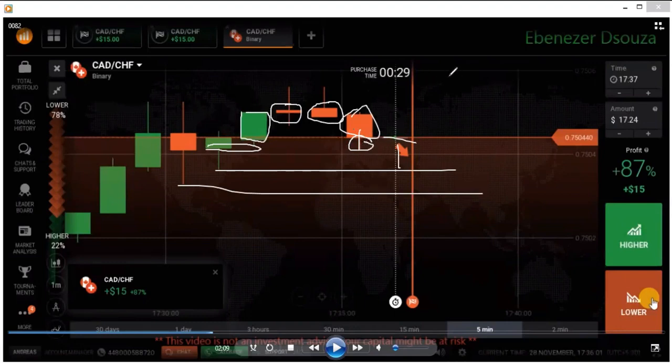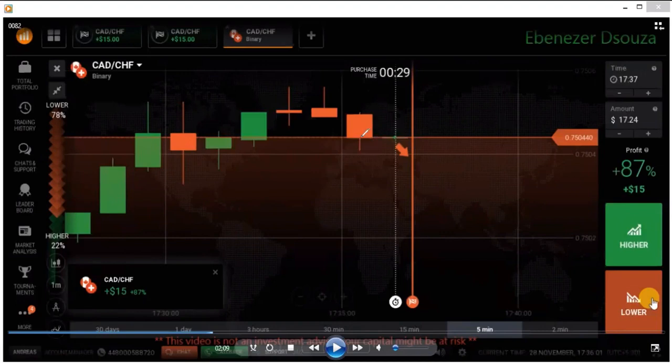It means not enough buyers at this area. There are some strong sellers, and sellers are becoming stronger, and the trend is downtrend. You can place a put option instead of a call option. There is no reason to place a call option here.